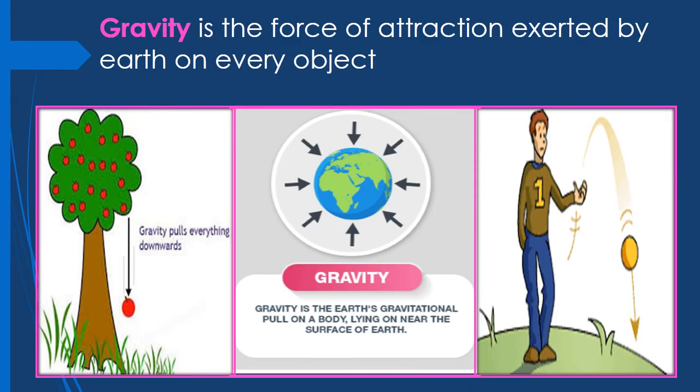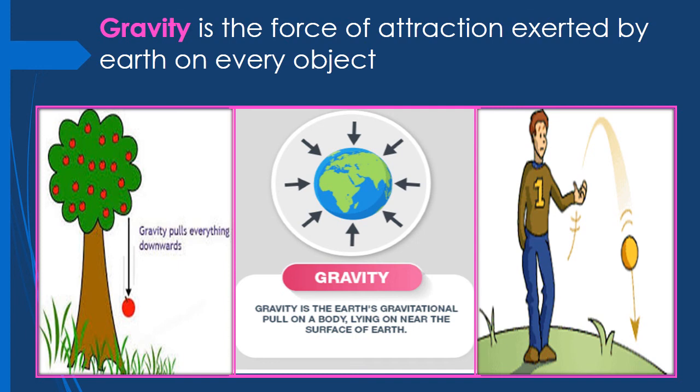gravitational force, as I told you, exists between two objects. Now if one of the objects is the earth, then gravitational force can also be called gravity, right? So when the earth tends to pull anything towards itself, that gravitational force can be called gravity.